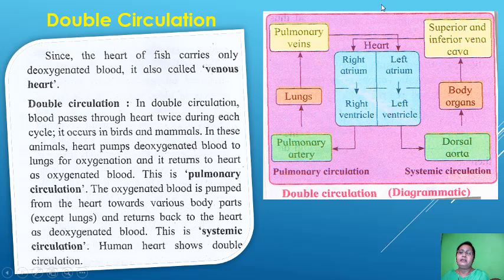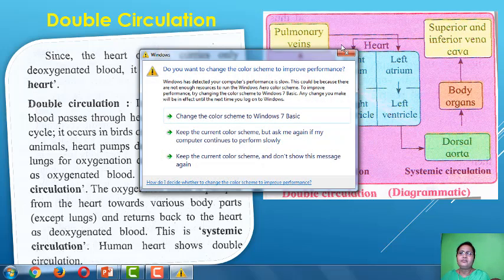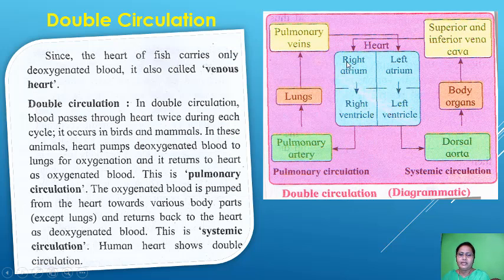Now the oxygenated blood is pumped from the heart to the various parts of the body and returns to the heart. Again I repeat, the oxygenated blood is pumped from the heart towards the various body parts except the lungs, and it returns back to the heart as deoxygenated blood. This is called systemic circulation.